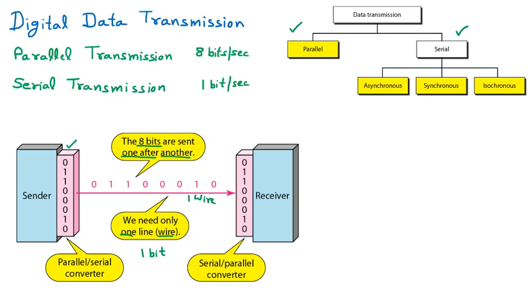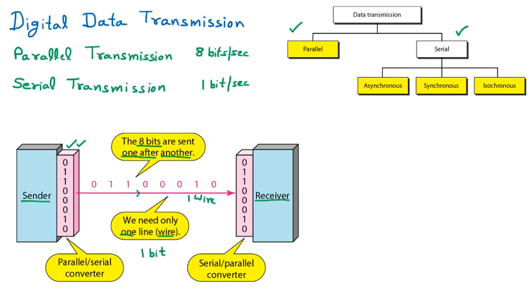But yes, we know that the speed is less, but still we are using it because of the cost. That's why people are more interested in the cost, and we are using it. Now take this example. We have a sender and a receiver. So at the sender side we have some 8 bits and we have to send them. Only one wire is there through which all those 8 bits will come.